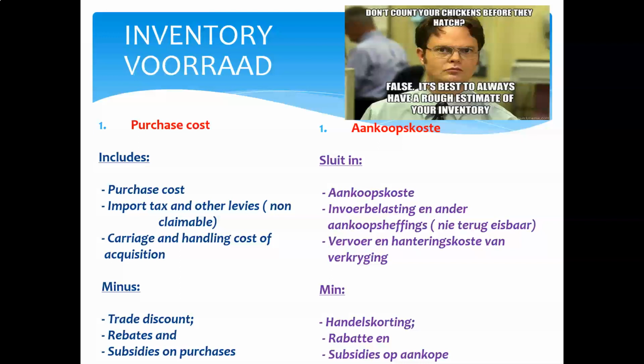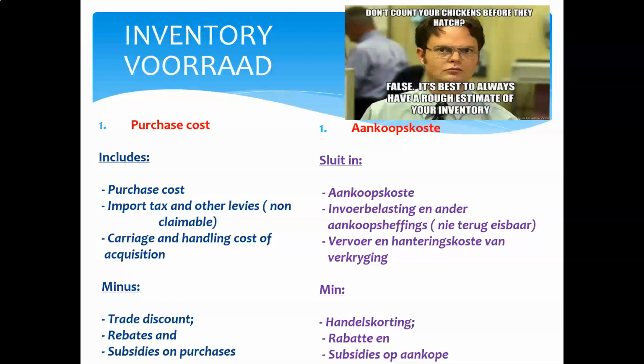I cannot capitalize that input VAT because I'm going to claim it back as input tax. So for all other levies, it doesn't matter what type of levy, as soon as I can claim back that levy from a third party, I am not allowed to capitalize it as part of the cost of an item.